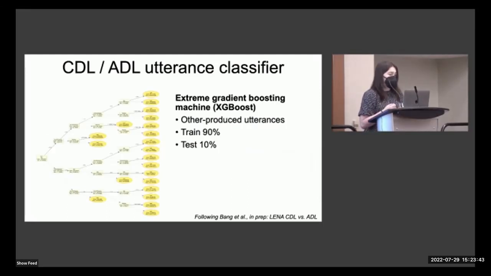Here we used an extreme gradient boosting machine to classify utterances as containing CDL versus ADL variants. Essentially, this type of algorithm combines many different individual decision trees that show pretty weak performance on their own, but adds them together sequentially, or boosts them, in order to achieve better overall performance. We train the model on 90% of other produced utterances and test performance on the held out 10% set.